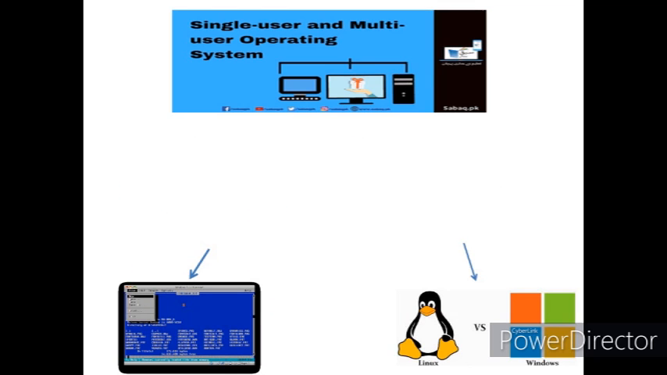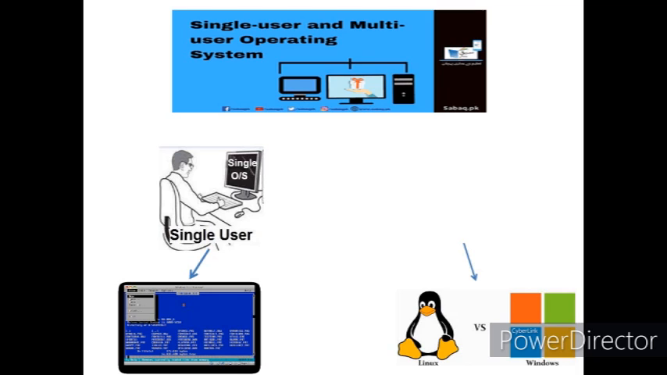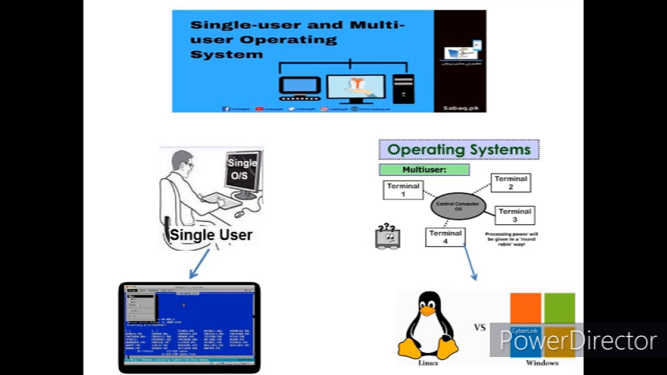Most commonly used operating systems are single user operating system and multi-user operating system. A single user operating system allows only one person to work and operate the system at a time. The example of a single user operating system is disk operating system. Next is multi-user operating system. It allows two or more users to use the computer resources at the same time. The examples are Linux and the Windows operating system.